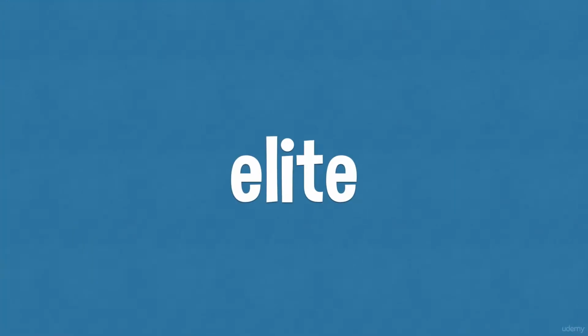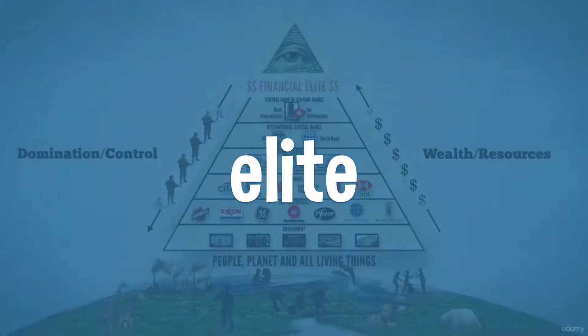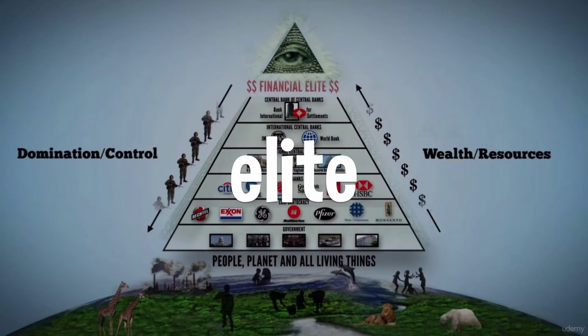Here's the next word: elite. Elite. This is pretty much the opposite of underprivileged or deprived. This is for the top, the people at the top of the pyramid, if you like. So elite, you can refer to the most powerful, the richest, the most talented people within a particular group or place or country as the elite.